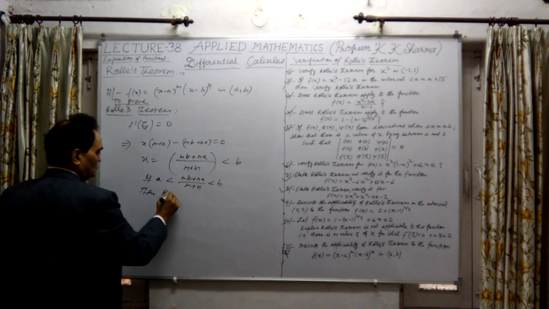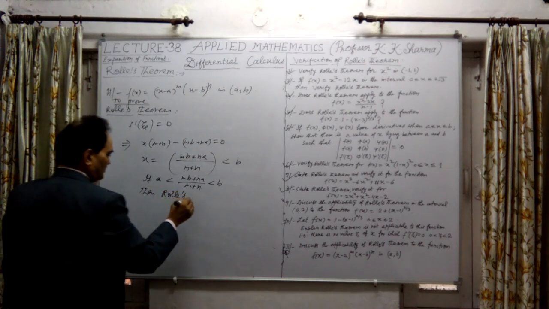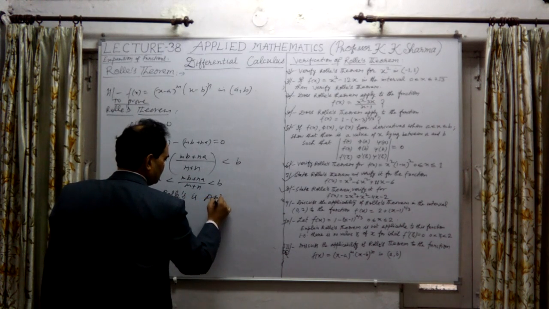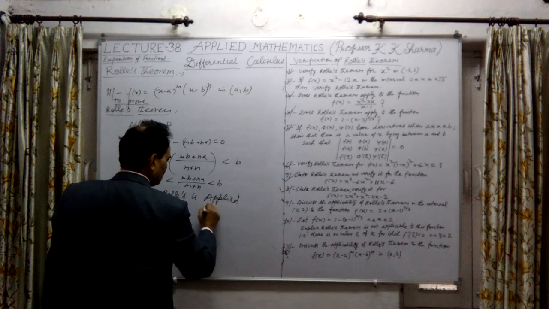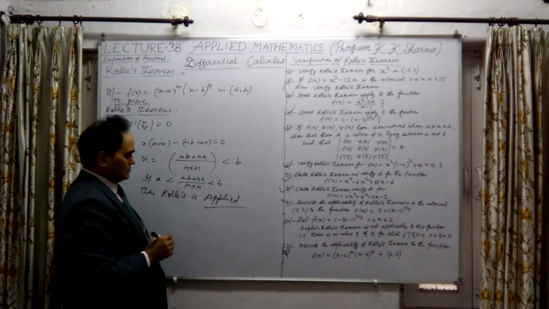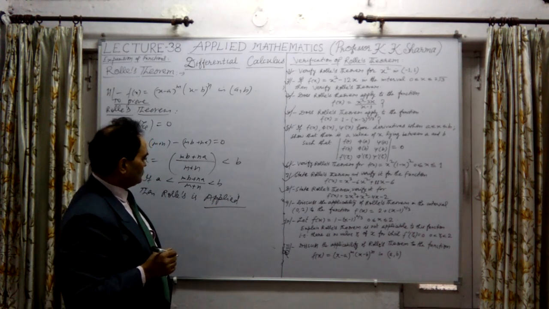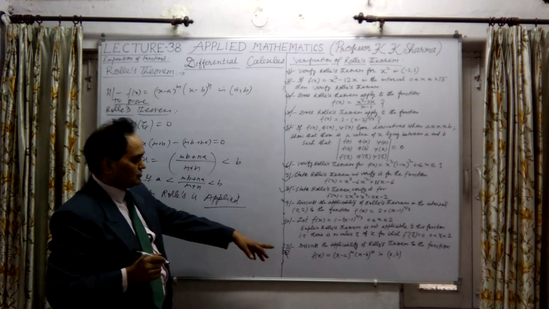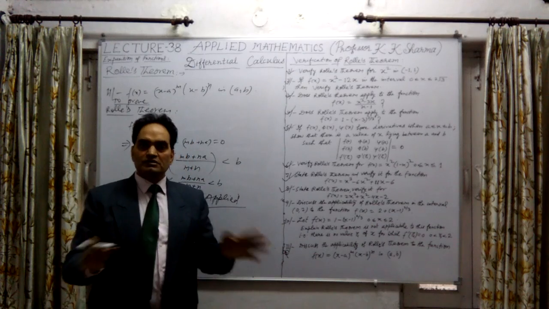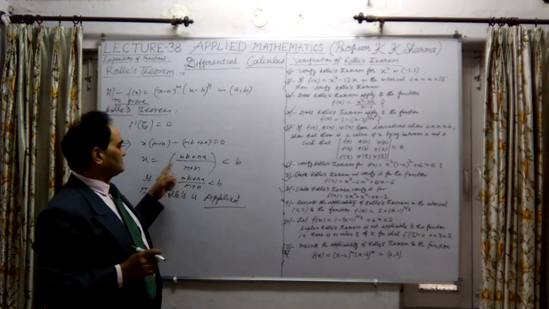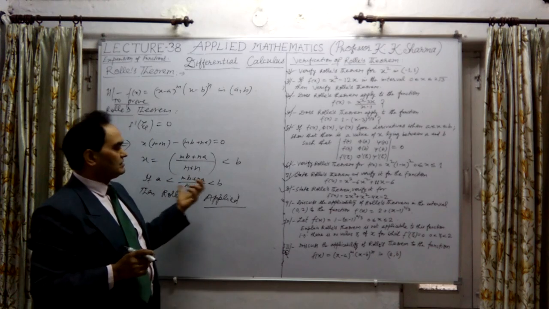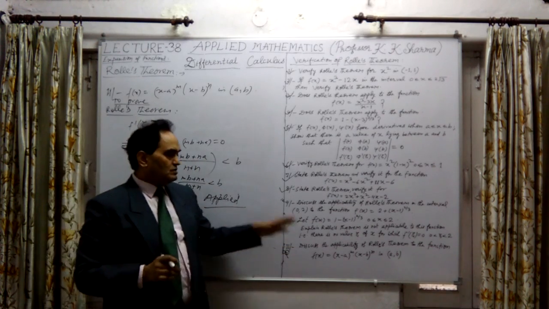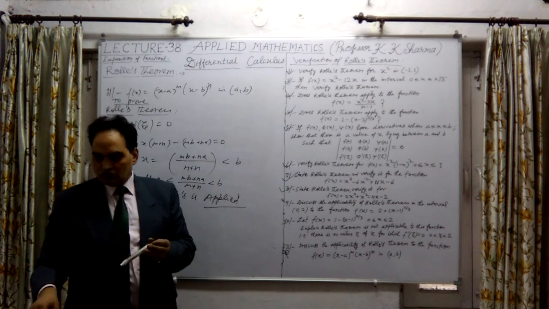Then Rolle's theorem is applied. So for the 11th question, Rolle's theorem is applied. For that, the value of x must be this, which must lie in between a and b. At this point, the value will be 0. Hence, Rolle's theorem is applied. So this is what Rolle's theorem is all about.